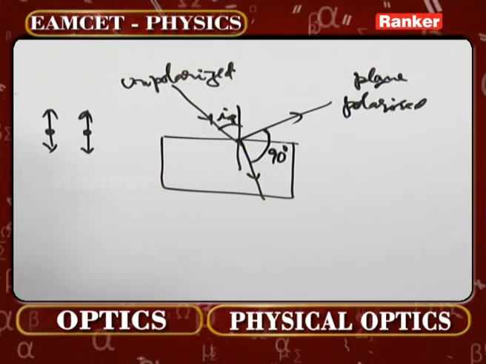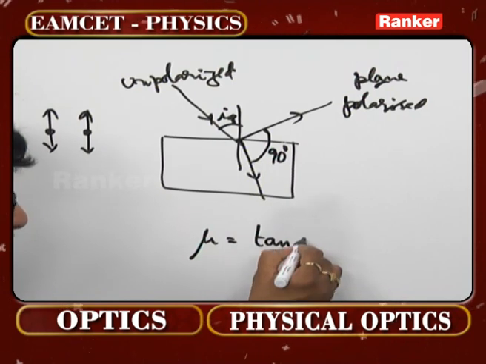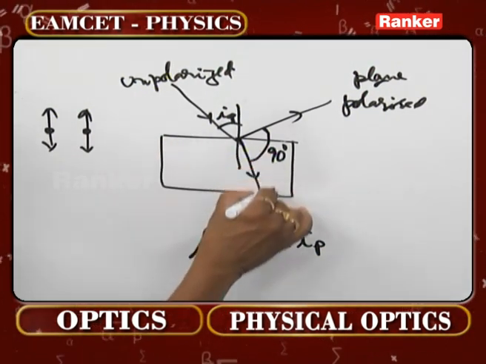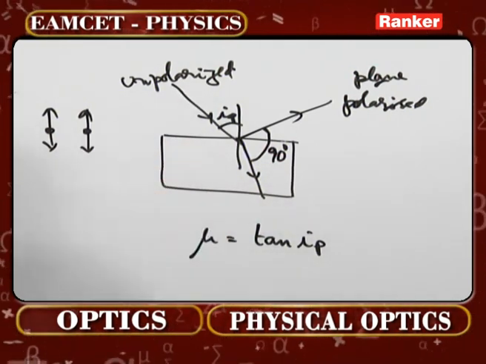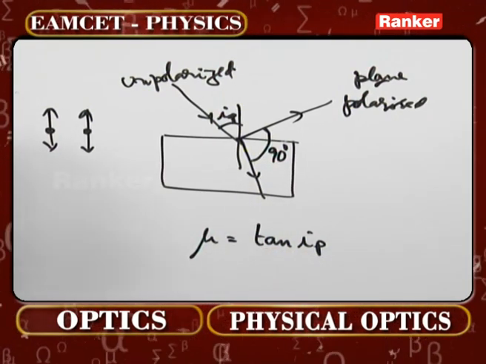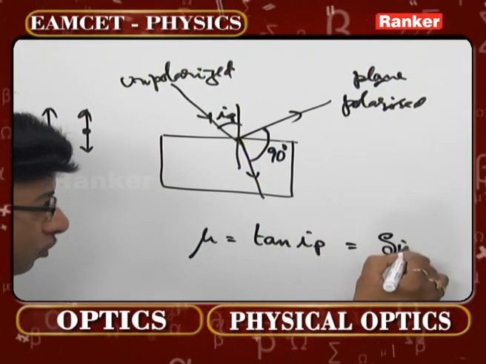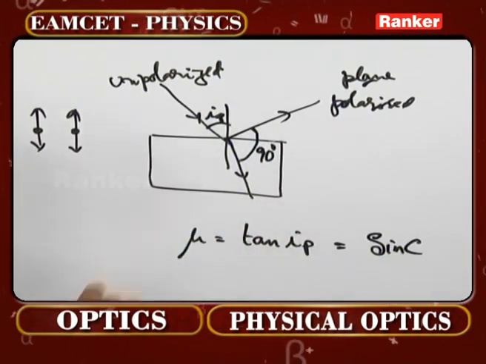That is the second point. And the third aspect is mu equals tan of IP. What is this mu? The refractive index of the denser medium with respect to the rarer medium, that is of this glass in this example, is equal to tan of polarizing angle. If you want to equate it to critical angle, it is equivalent to 1 by sin C. That is the concept we have to take up.